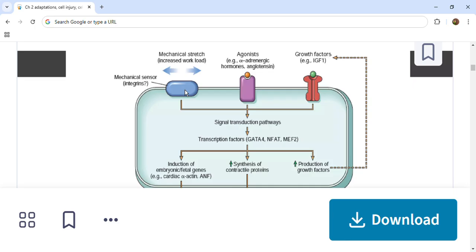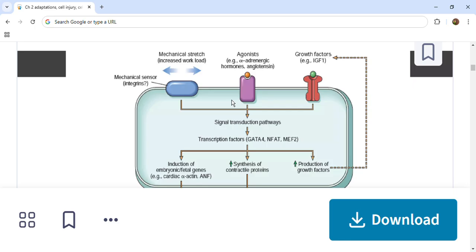There are a number of signaling pathways, which include the phosphoinositide 3 kinase pathway and other G protein coupled receptor initiated pathways, and there is also stimulation of increased production of growth factors like TGF beta.